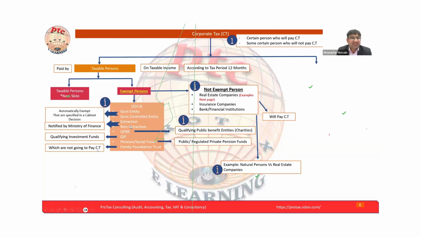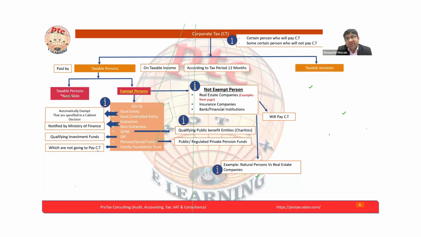Now the next is extraction and non-extraction. We discuss the natural resources notified by the Ministry of Finance. This is notified by the Ministry of Finance, because such entities, extraction and non-extraction, are already paying the Emirates level taxation. So the notification has to be submitted. Further, we'll see the details over here. Let's move to the next. We'll discuss this topic in detail in the next slide. And some have to apply for the corporate tax exemption also.